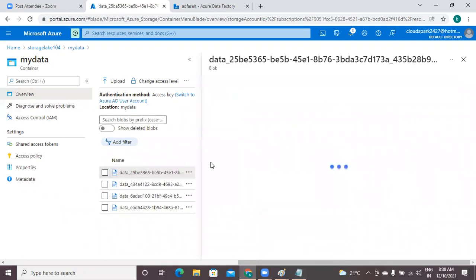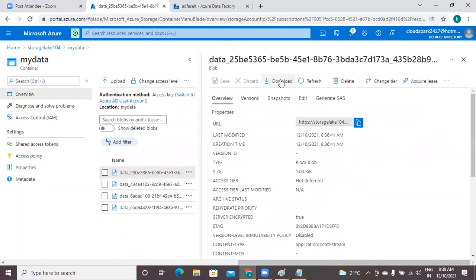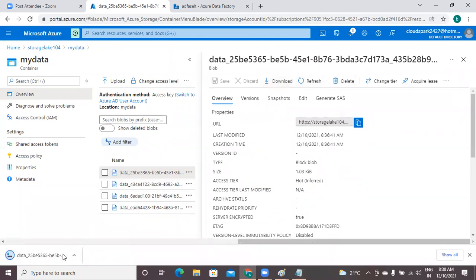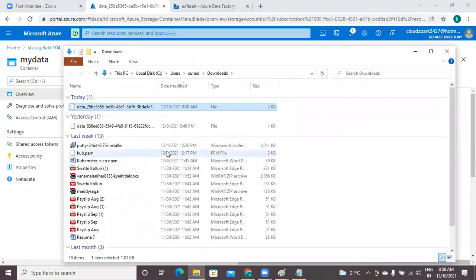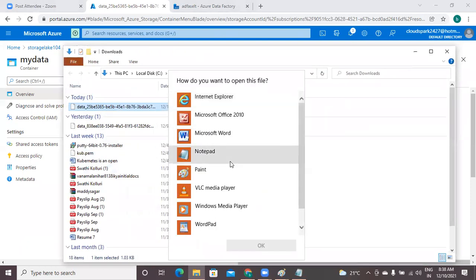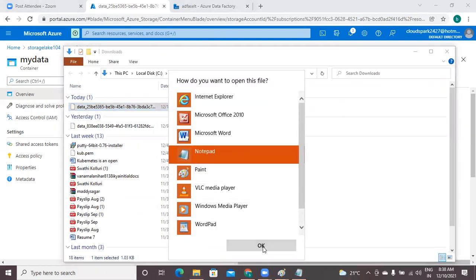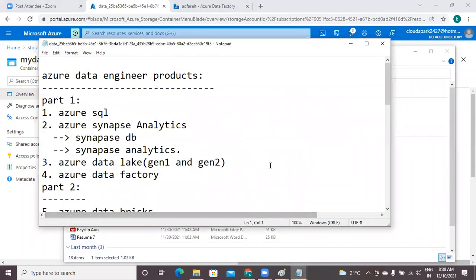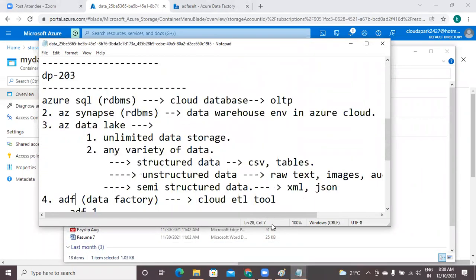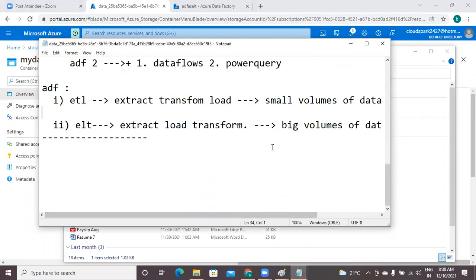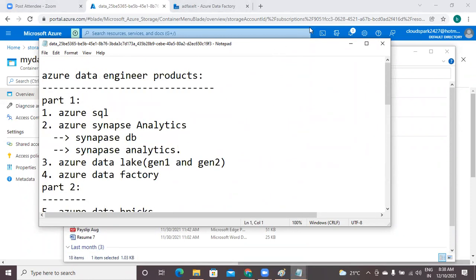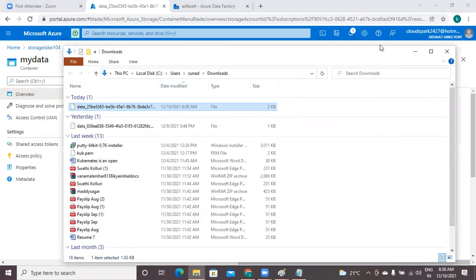If you want to check the data, just click on that and apply the download or preview. There is a download option. Just check it. Just open it. I'm opening with Notepad because all of our files are plain text files only. This is our file. I have copied my classroom notes into this data lake. All of you understood this?